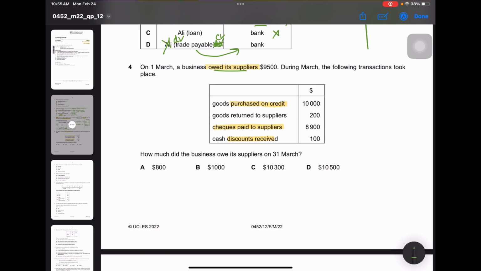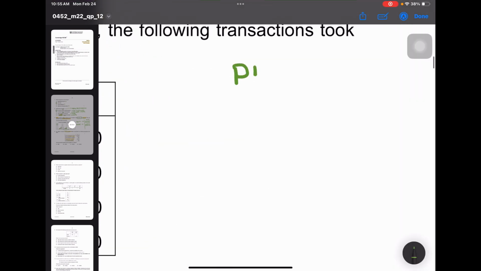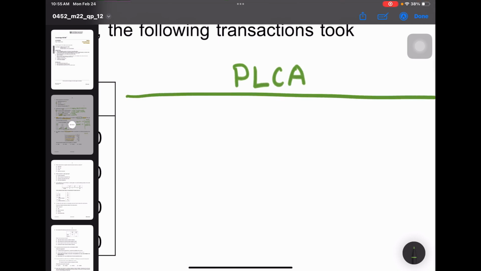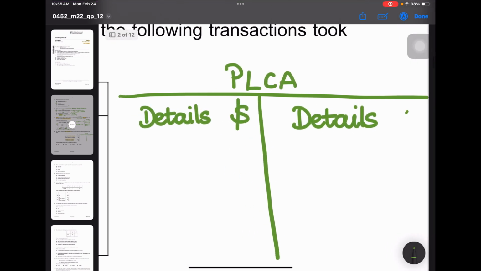So let's create a purchase ledger control account here. I'm just going to write PLCA for purchase ledger control account. And I'm not going to go for the date column. I'm just going to put details, dollar, details, dollar.